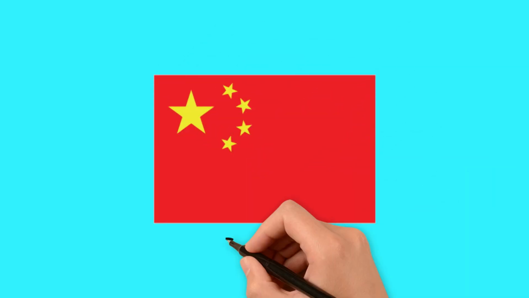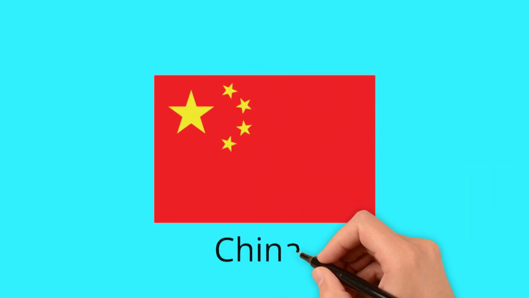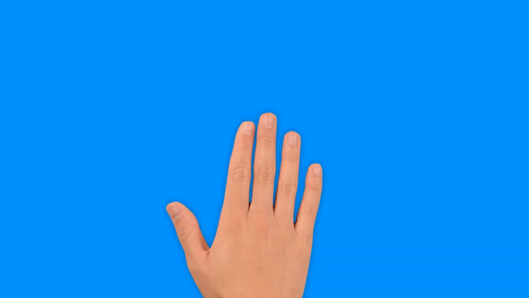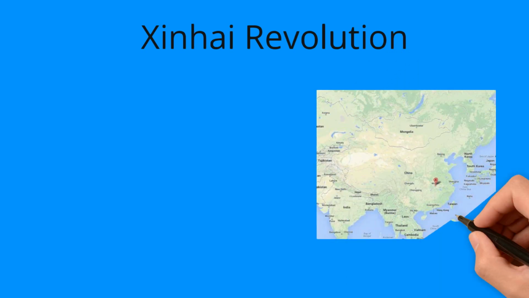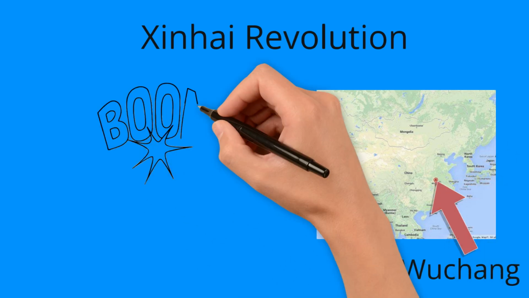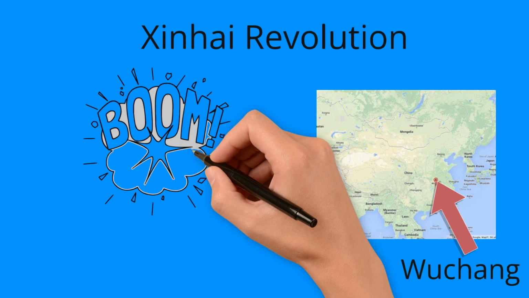In this video, you'll learn the history of China from the Xinhai Revolution up to the one-child policy. Toward the end of the 19th and the beginning of the 20th century, the Qing Empire had been facing economic troubles and turmoil from within and without. Other more powerful countries were trying to gain influence in the realm. To make matters worse, there were internal uprisings.